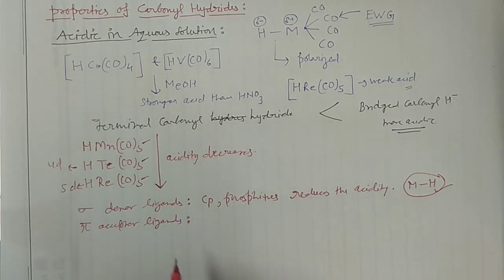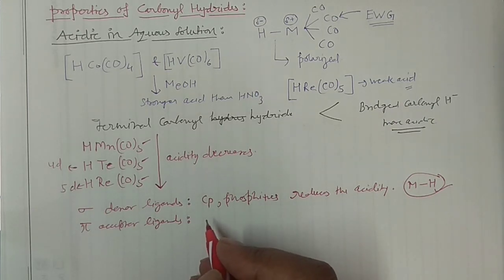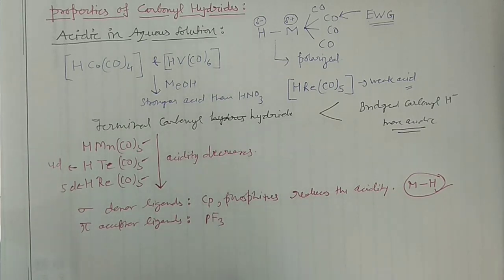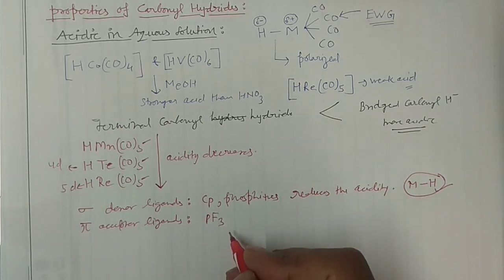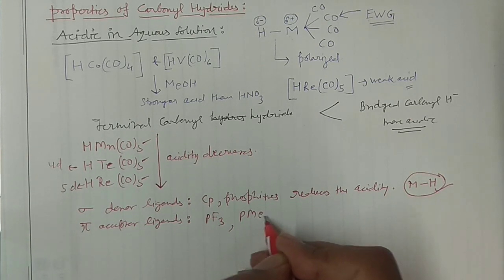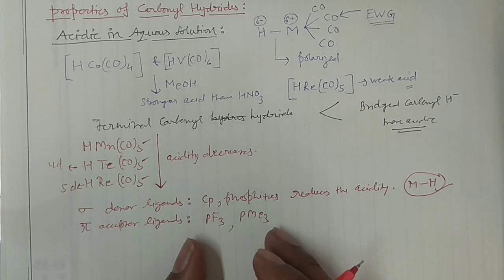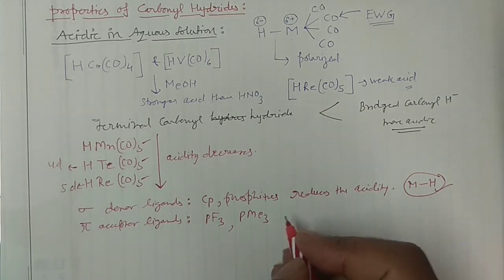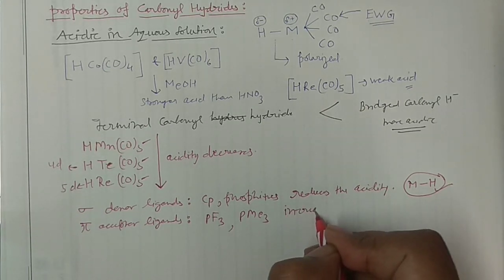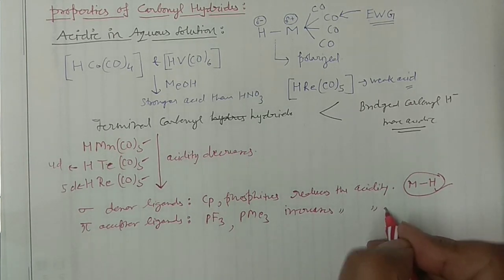When this happens, in that case you can see pi acceptor ligands, for example, what I can do, I can take PF3, and I can take PMe3. You can take any examples. So when these ligands are present, they increase the acidity of transition metal hydrides.